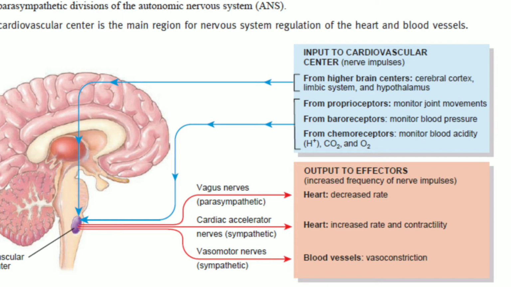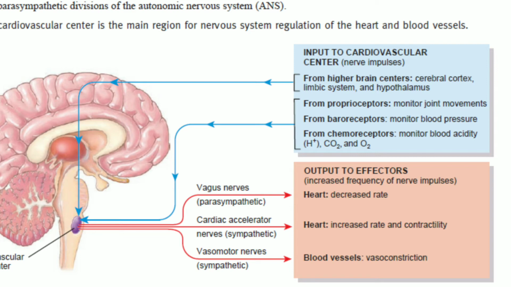Proprioceptors monitor the movement of the joints and muscles, and they provide the input to the cardiovascular center during physical activity. Whereas baroreceptors monitor the changes in the pressure and the stretch which happens in the walls of the blood vessels. Chemoreceptors are those receptors which monitor the concentration of various chemicals in the blood.